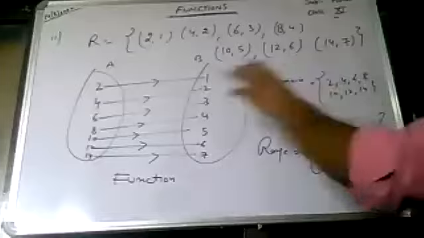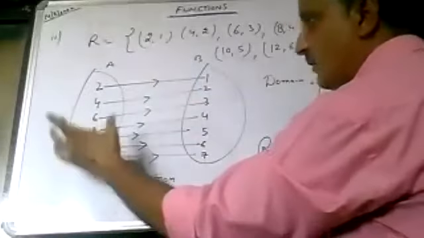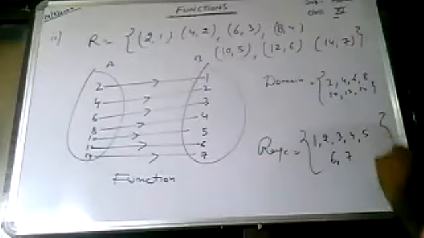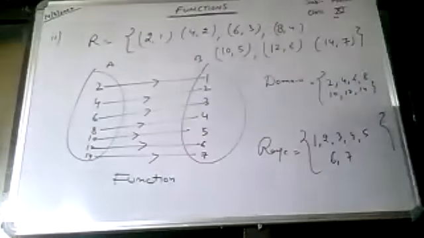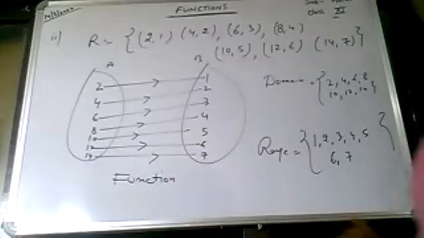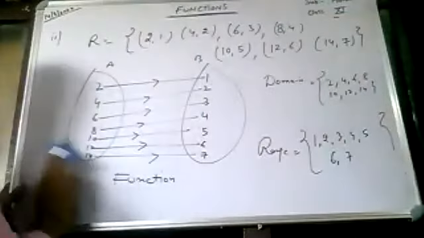Domain means all those elements from the first set, that is set A, which are mapped to set B, and range means all those elements from set B which have a pre-image in set A, that is the first set. Okay. Then let us move to the next question.